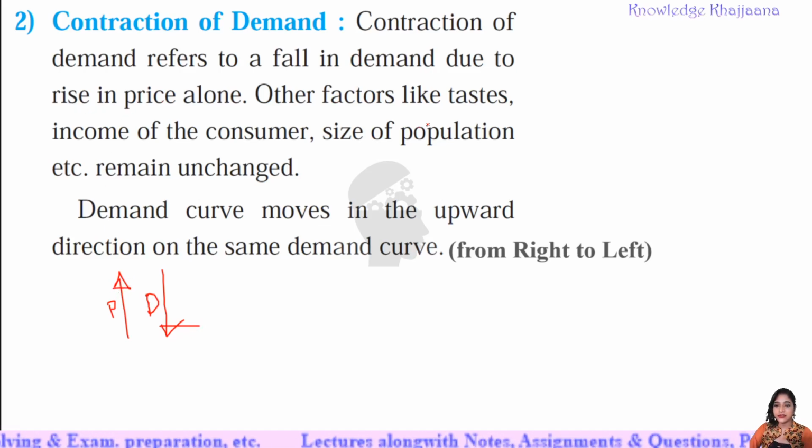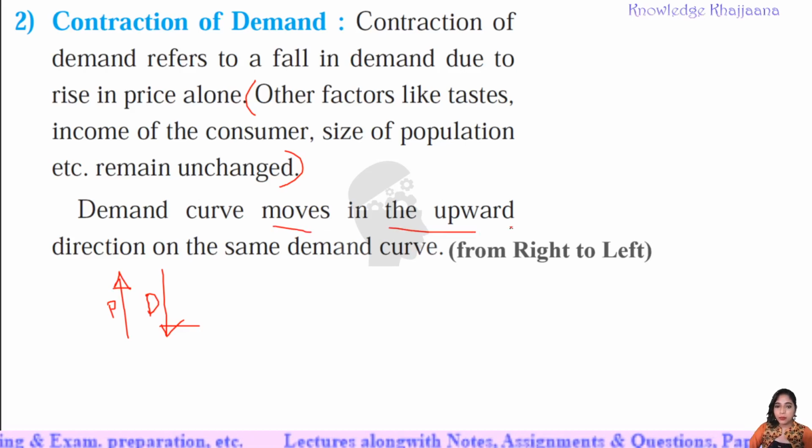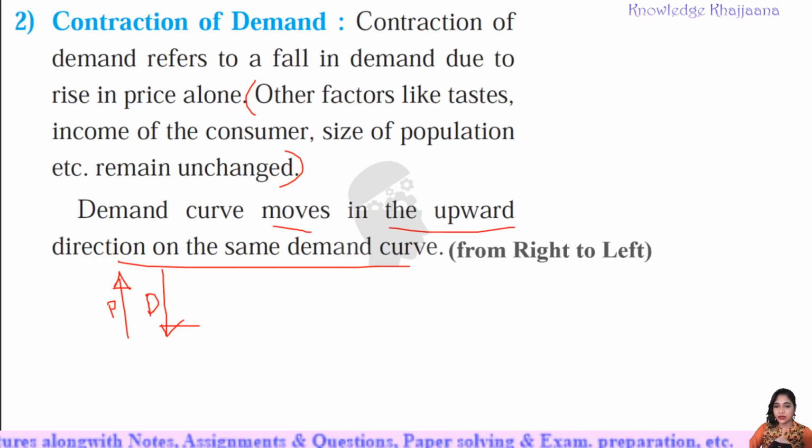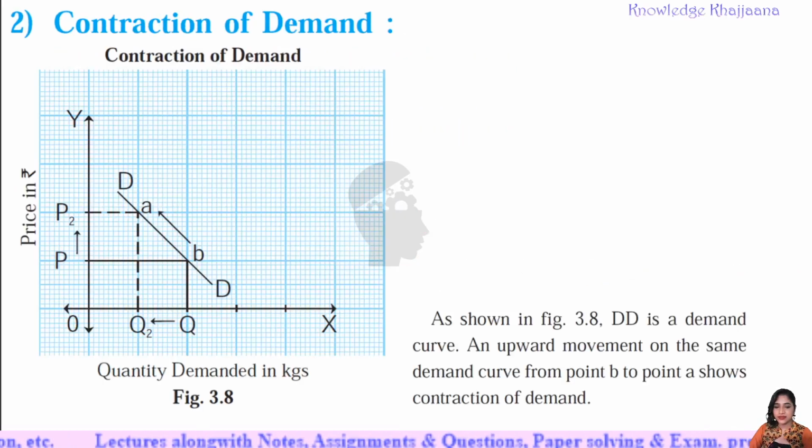See, this is the fall in demand due to rise in price alone. Price is rising. Other factors like taste, income of the consumer, size of the population, etc. remain unchanged because other factors are not considered. Those are assumed when we want to establish the law of demand. The demand curve moves in the upward direction on the same demand curve. Demand curve moves means the direct movement of the equilibrium point on the same demand curve is in the upward direction on the same demand curve. Upward direction means from right to left. You can write this in your book in the bracket, from right to left. See, this is the contraction of demand.